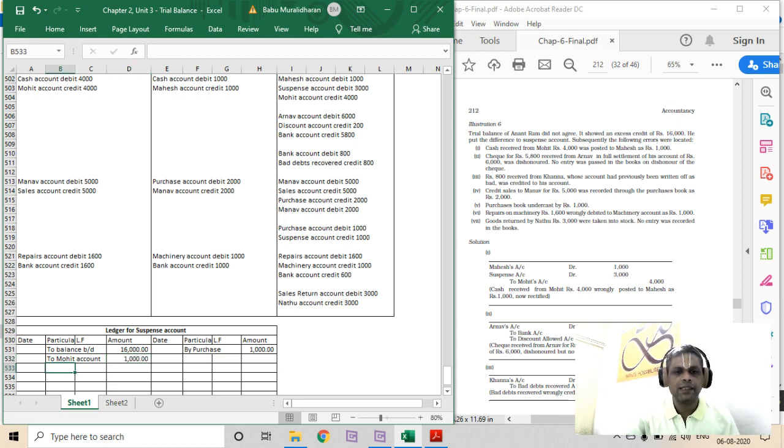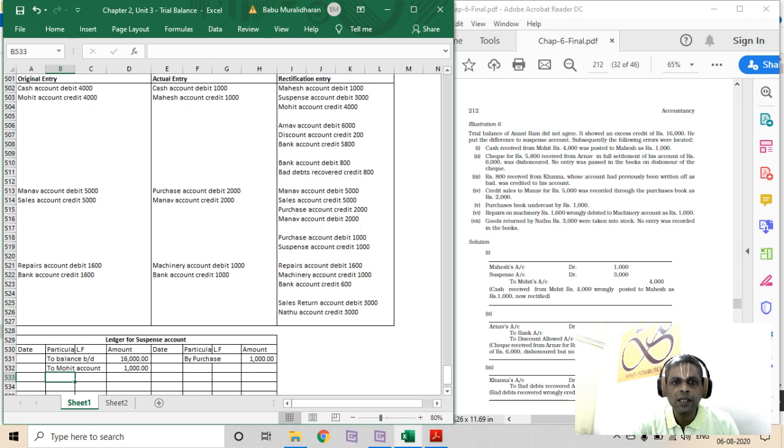Not necessarily all the transactions are identified here. That is the reason we still have a balance in suspense account, which has to be rectified by the accountant or by Anantram. So Anantram has to still work on identifying all the additional transactions that got missed out, why the balance is not matching, and rectify this.